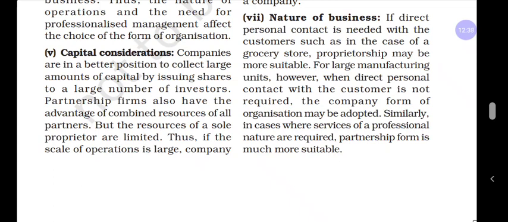Here there is a big gap between the company and the customers. This is called nature of business. In partnership also, they do not have much relationship. And this nature of business depends upon your operation of business. It is called nature of business.